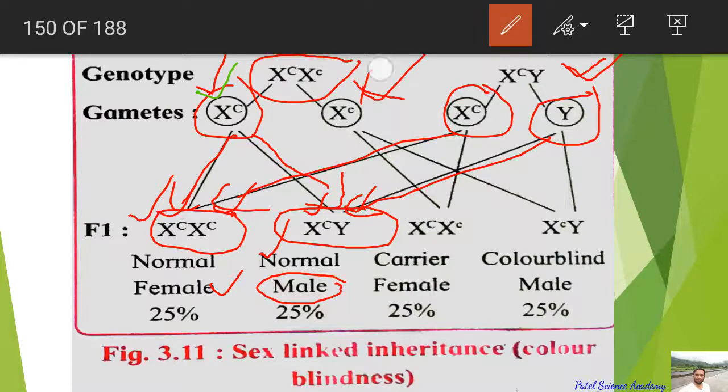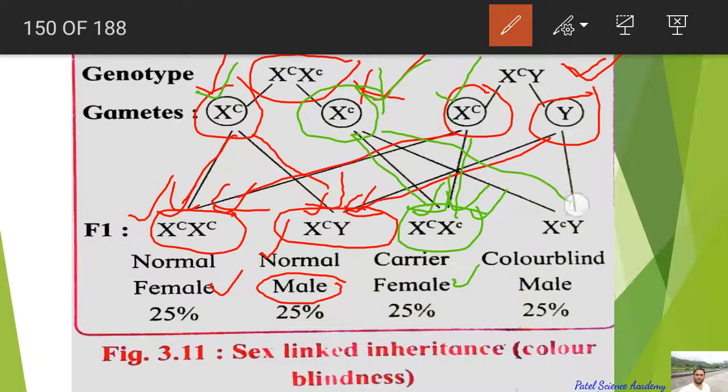Now we'll see the chances of this defective capital X small c from the carrier daughter as a parent, with the X and Y chromosomes or gametes of this normal male. If this is fusing with the normal capital X capital C, the progeny will definitely be XX, meaning a female daughter, and she will be a carrier. Why is she a carrier? Because this X is normal, coming from the male side, but this is the defective X. So it is capital X capital C, capital X small c, and she is again a carrier.